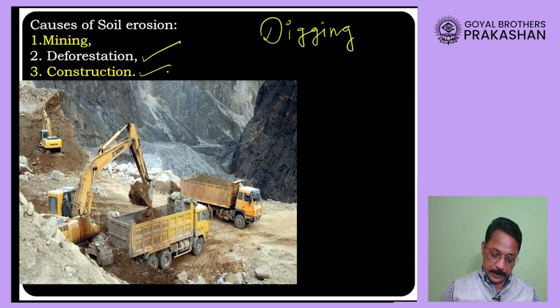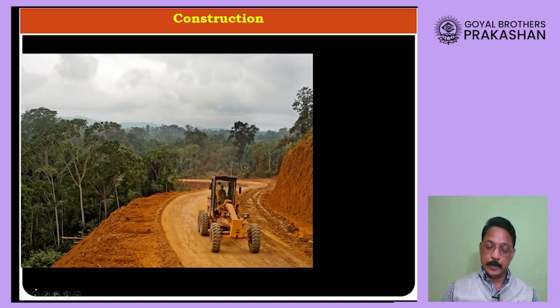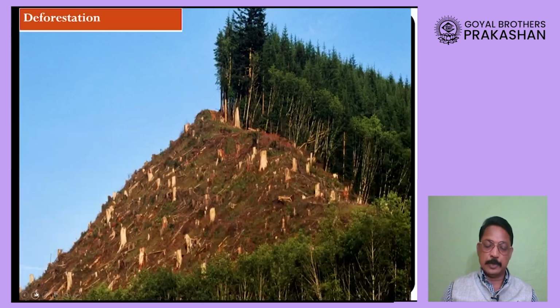As well, when construction occurs, that also results in more and more erosion. You see here in this picture, a lot of soil has to be dug before a road is constructed, and when more and more construction is done, more and more soil erosion will occur.